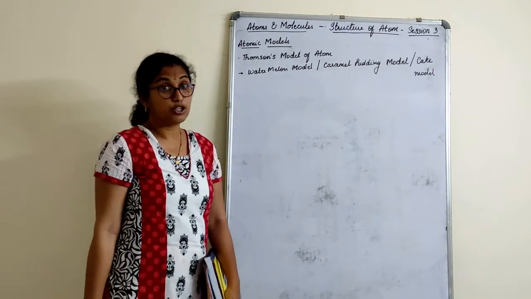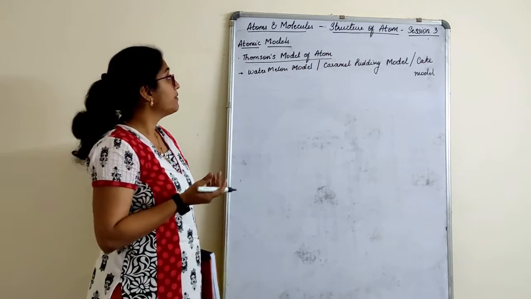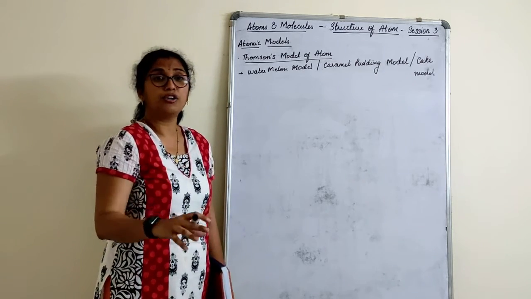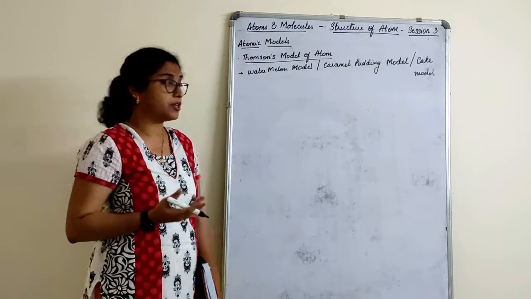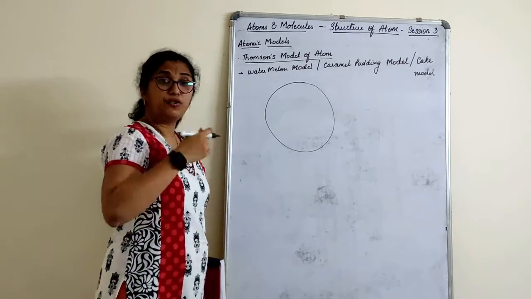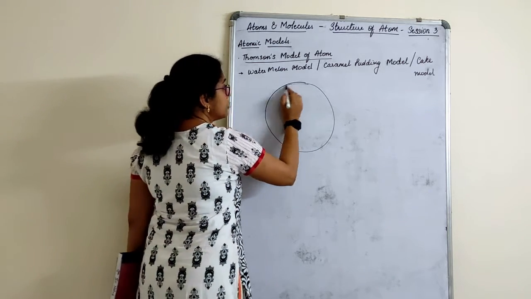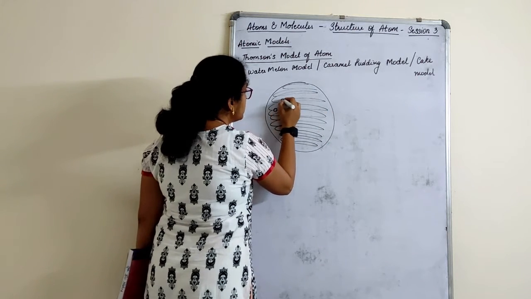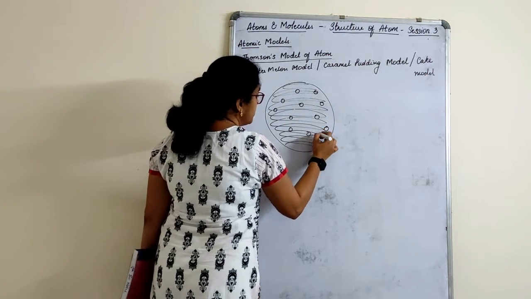So let's study the atomic models now, where the first one is Thomson's model of an atom. He compared it to a watermelon model, or you can say a caramel pudding model or a Christmas cake model. Why did he compare that? Let's assume a watermelon. If you remove the outer part and keep only the edible part, which is red in color, there are seeds in the watermelon, right? According to him, this was the model.